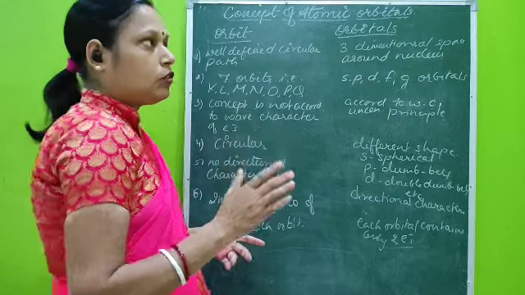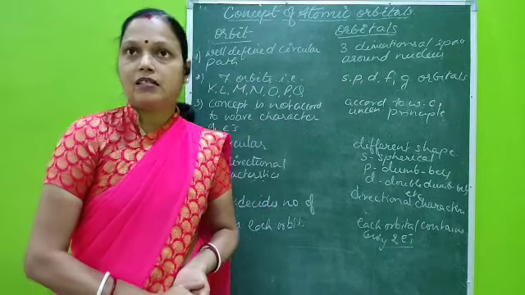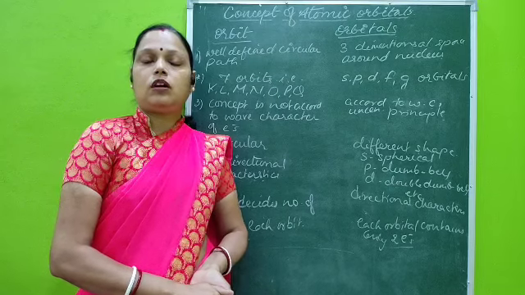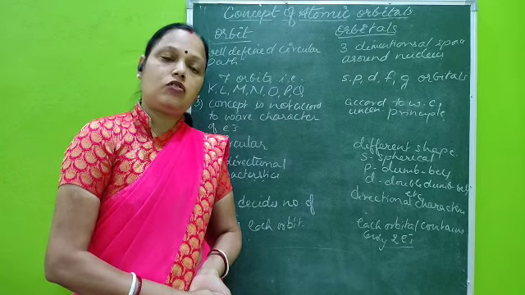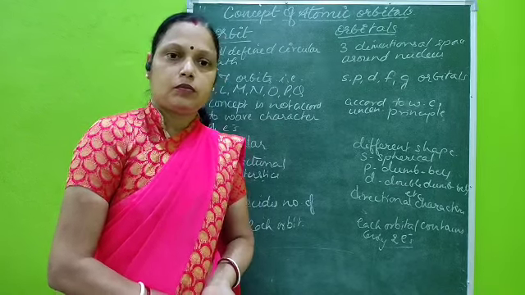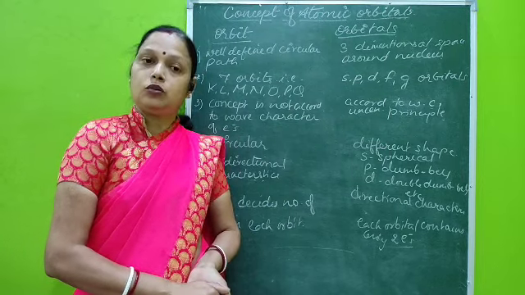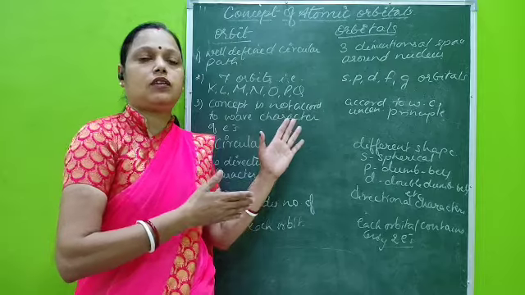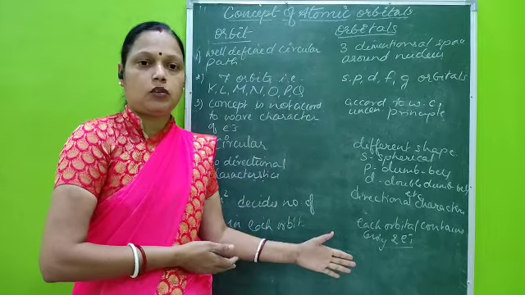So the confusion that you had in class 9th and 10th, that the electronic configuration of potassium is written as 2, 8, 8, 1 and calcium 2, 8, 8, 2 instead of 2, 8, 9 or 2, 8, 10, will be cleared after studying the concept of atomic orbitals.